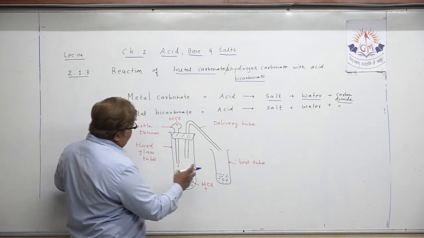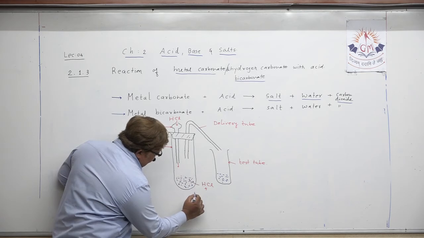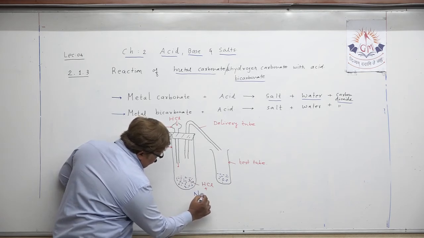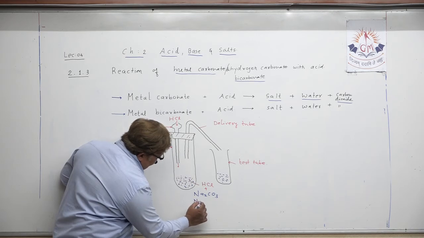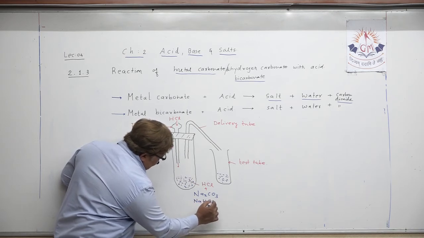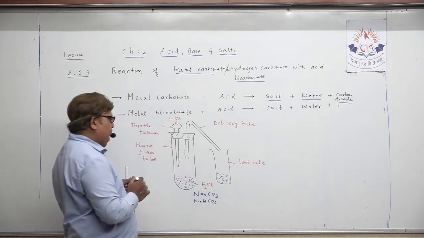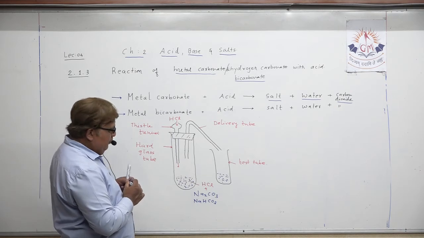That metal carbonate may be sodium carbonate, Na2CO3, or it can be a bicarbonate, NaHCO3. So that is what we have taken.